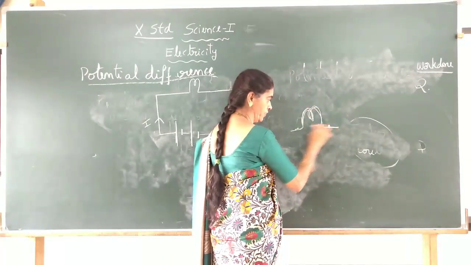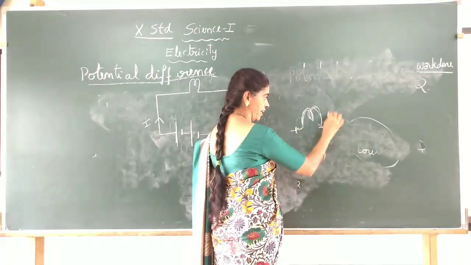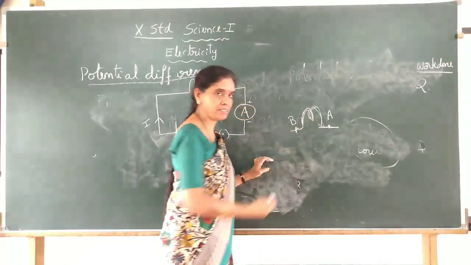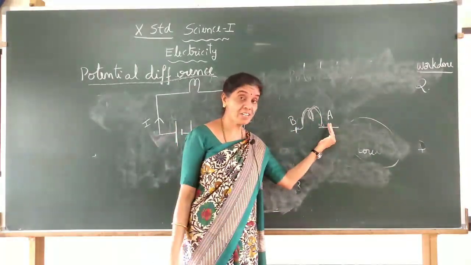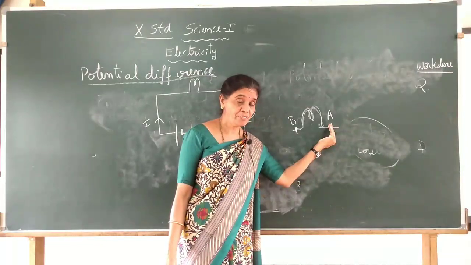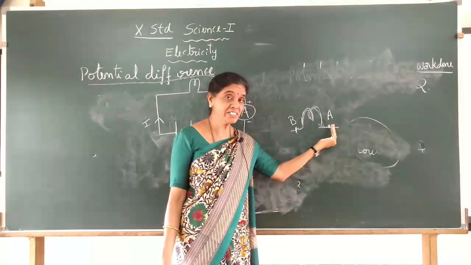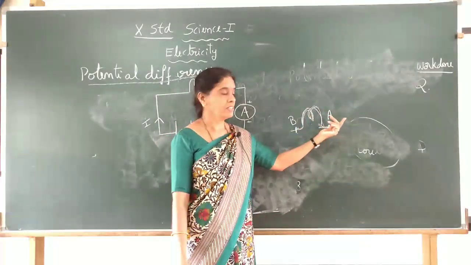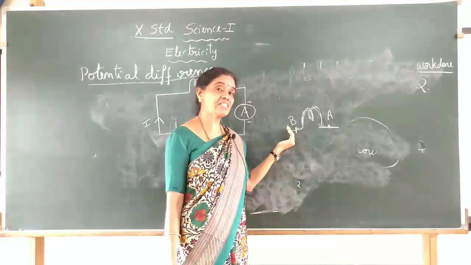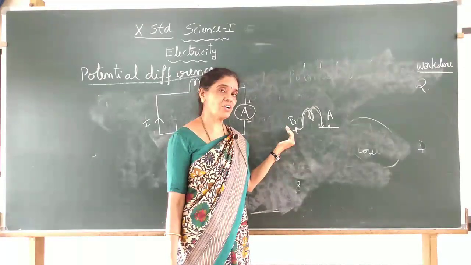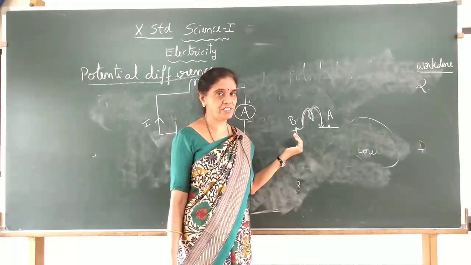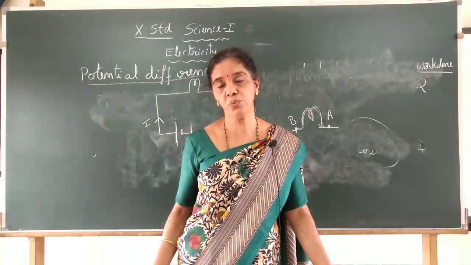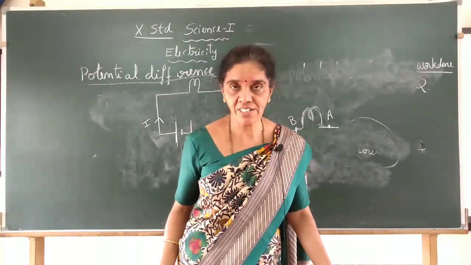Now from here to here, 2 points, say A and B, you want to bring the charges here. This is done by the cell or the battery. The amount of work done in bringing some charge Q is called its potential difference.